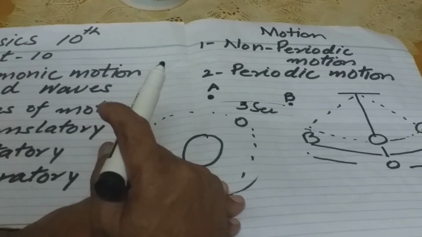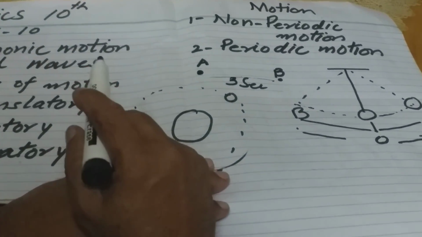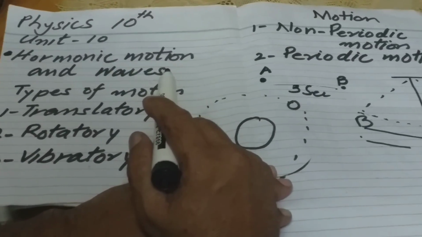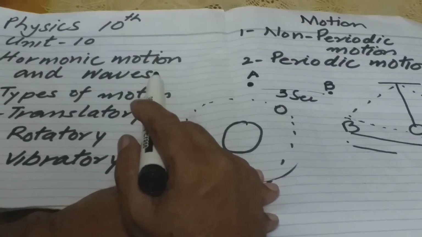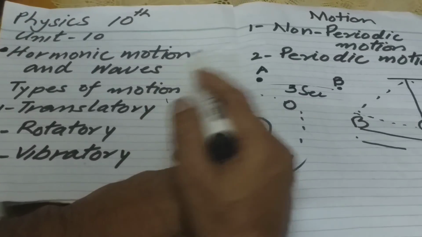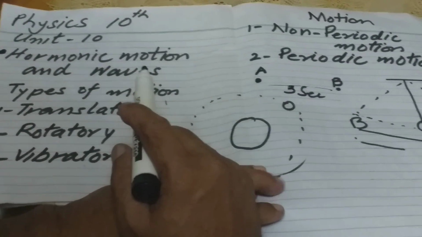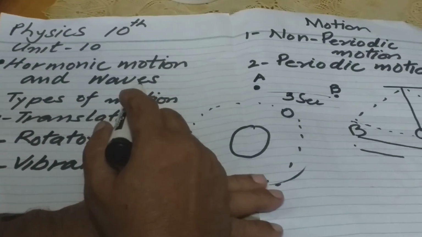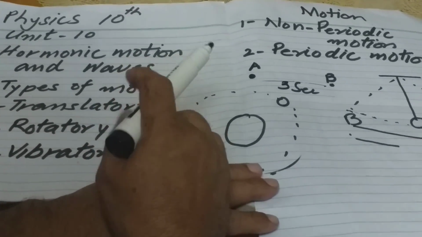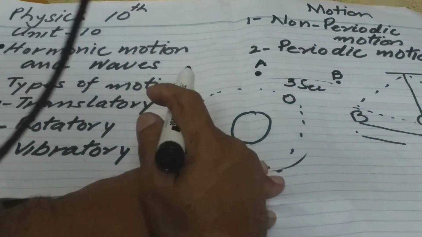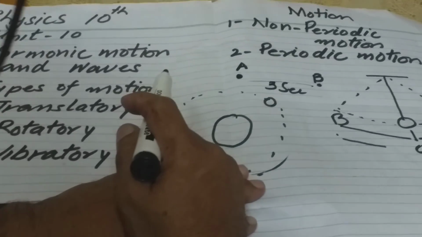So it was our first lesson. Now you are able to distinguish between non-periodic and periodic motion. Next time, in the next lesson, we will start harmonic motion, what harmonic motion is, and then we will study about waves and the properties of waves also.